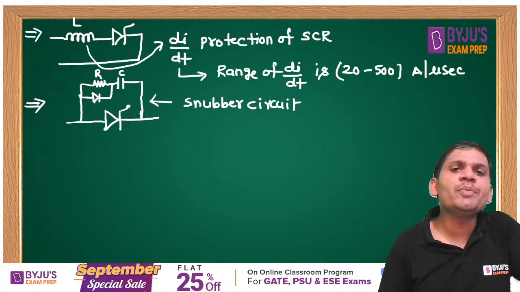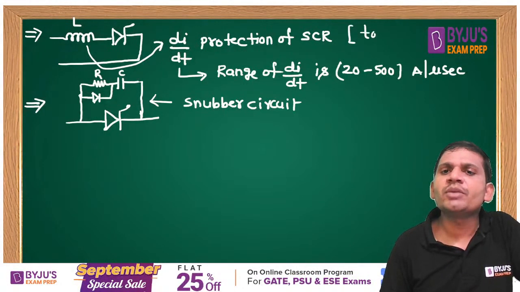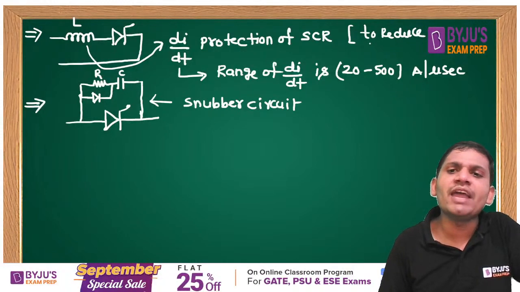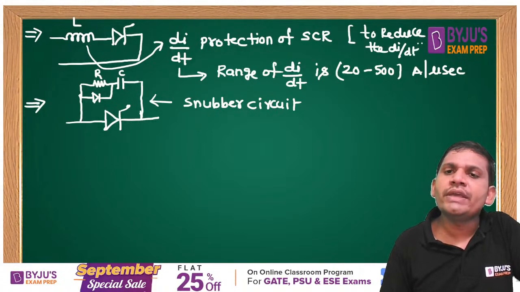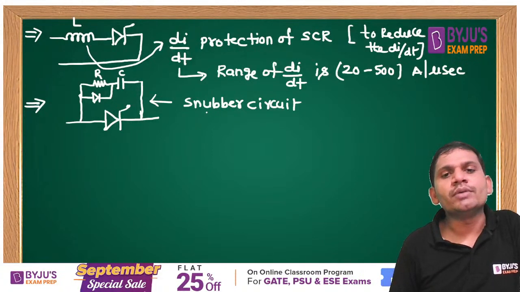The di by dt production means to reduce the di by dt, not eliminate it. To reduce or suppress the di by dt, students, we cannot eliminate it.